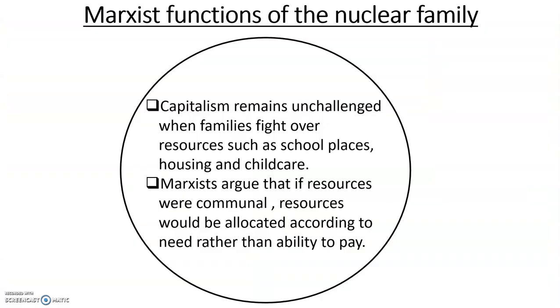Second one, capitalism helps in terms of resources. Basically, Marxists are arguing that if all resources were communal, if we had to share everything equally, everyone had an equal chance at things, then they'd be allocated according to need rather than the ability to pay. So if you think about it, it's helping capitalism because in areas where you've got good schools or good nurseries, families are going to compete for those places. And again, that is helping with the economy. So by having families, they are being used to compete for those areas.